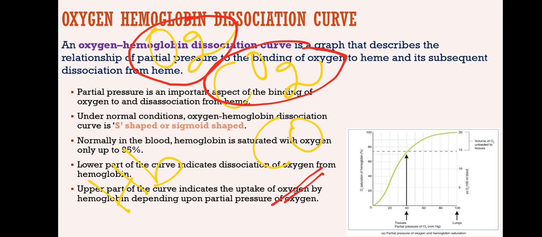So obviously hemoglobin will have a preference towards oxygen. It will have more preference towards oxygen. So it binds with the hemoglobin, forming oxyhemoglobin.